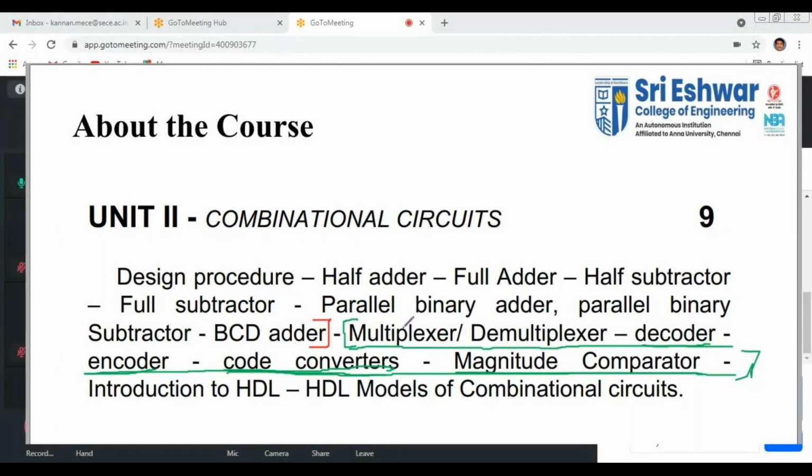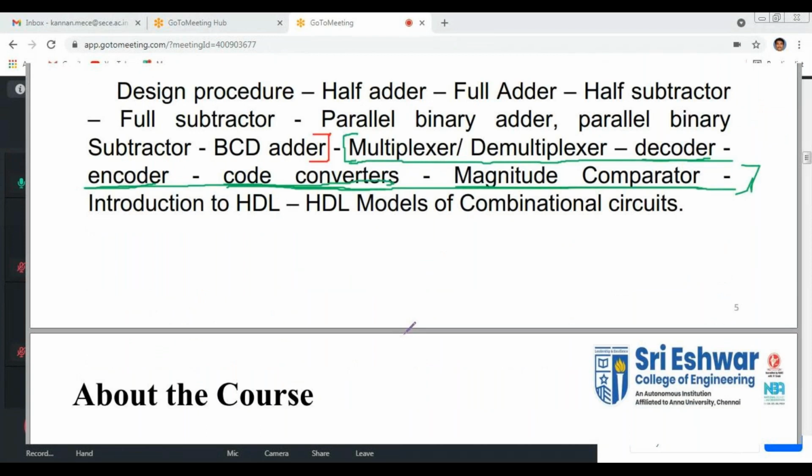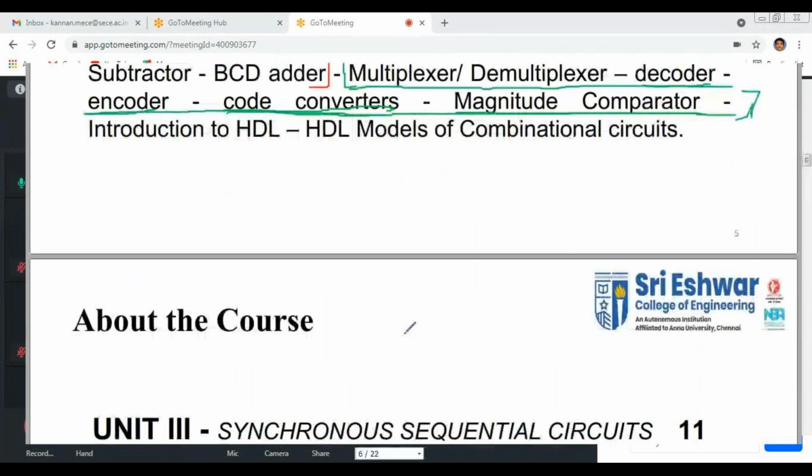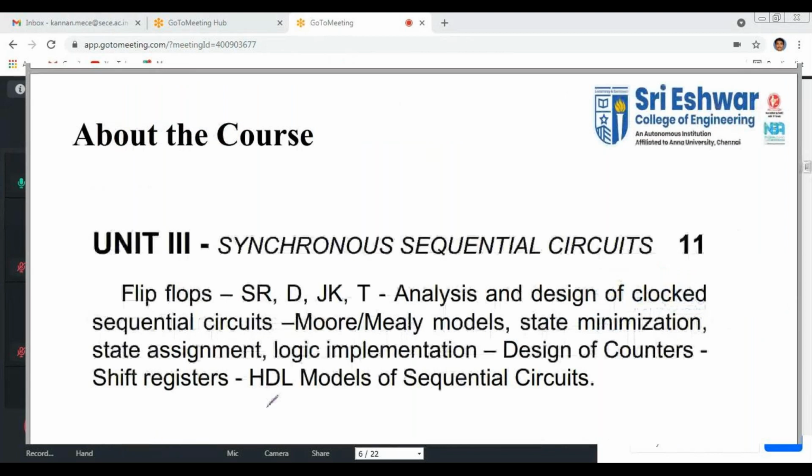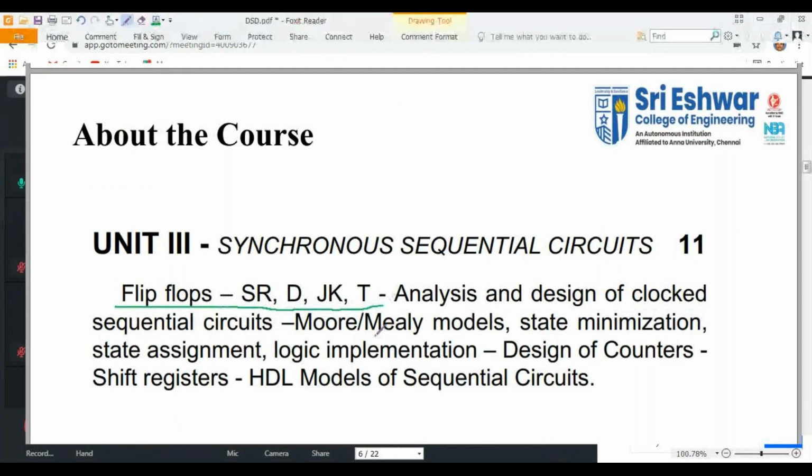So next we are moving into unit number 3. First, note down the portion for your internal test 2. First one, the flip flops. In that you have SR, D, JK, T flip flops. Next, design of counters. Next, shift registers. So these are all the topics included for your internal test 2 from your unit number 3, synchronous sequential circuits.